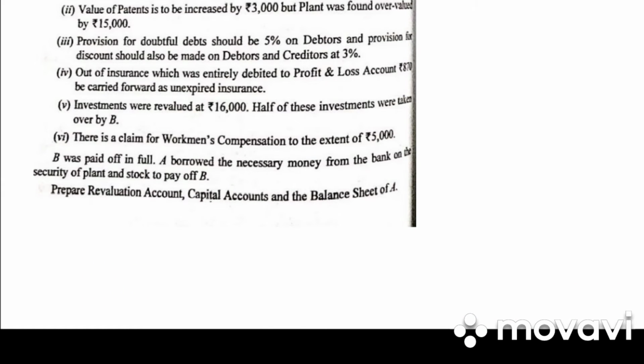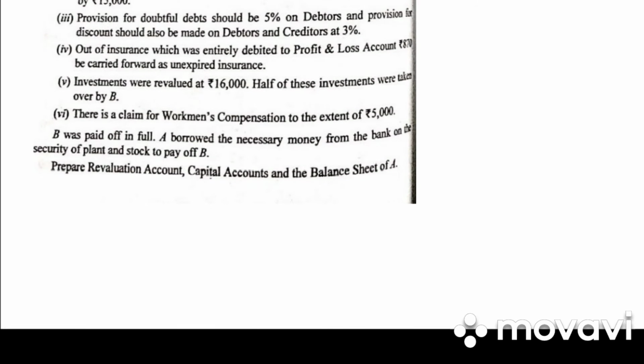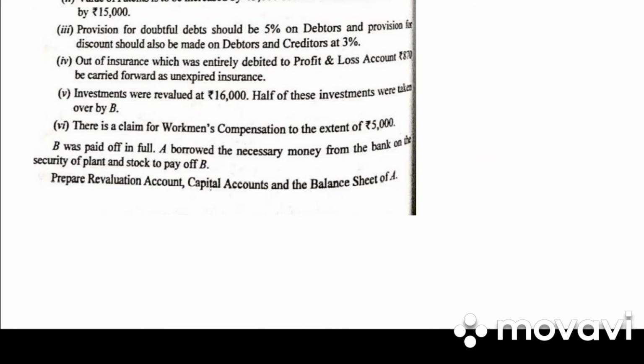Out of insurance which was entirely debited to profit and loss account, 870 we carry forward as unexpired insurance. Investments are revalued at 16,000, half the investment taken over by B. There is a claim for workmen compensation to the extent of 5,000. B was paid off in full. A borrowed the necessary money from the bank on the security of plant and stock to pay off B. Prepare revaluation account, capital account and balance sheet.